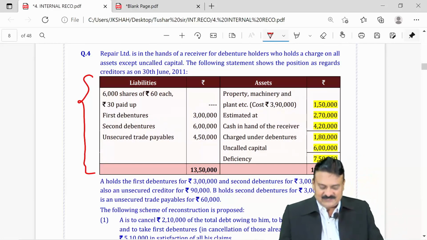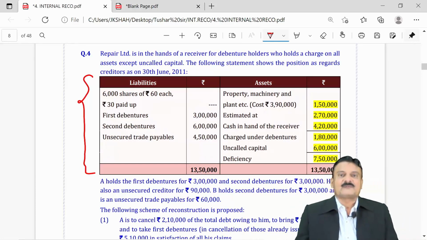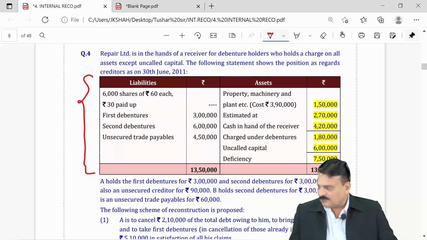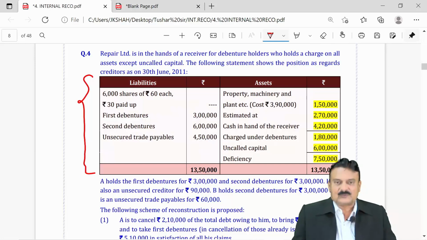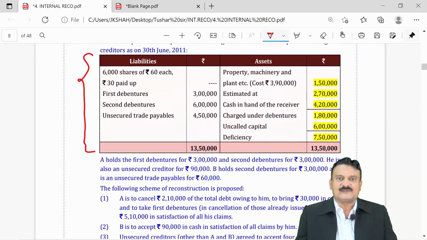Repair Limited is in the hands of a receiver of debenture holders who holds a charge on all assets except uncalled capital. The following statement shows position as regards creditors as on 30th June 2011. Liabilities and assets. If you see the liabilities, 6,000 shares of 60 each, 30 paid, and there is no amount against it.